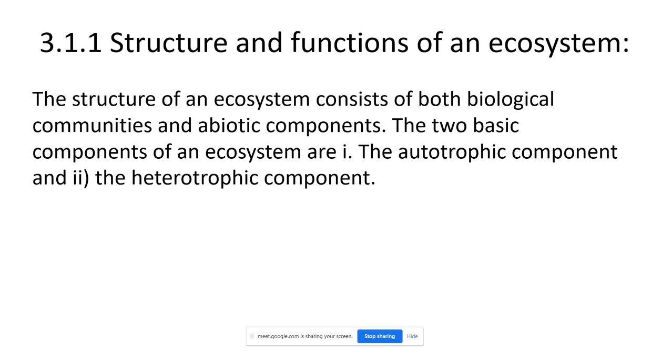So plants synthesize the food. All animals are dependent on the plants for our food. So we all are the heterotrophic component. We all have heterotrophic type of nutrition. Okay, plants are producers, so they are autotrophic, and we all animals are heterotrophic. Is it clear to you?